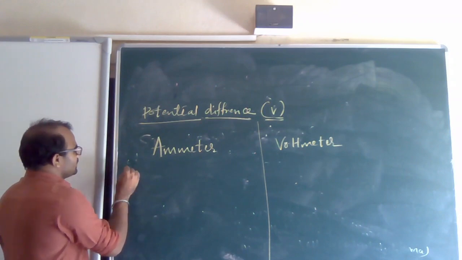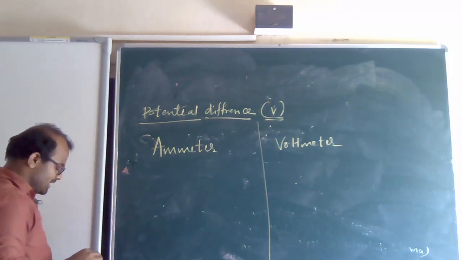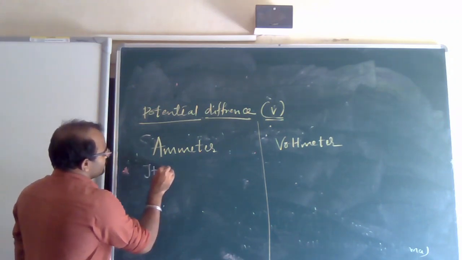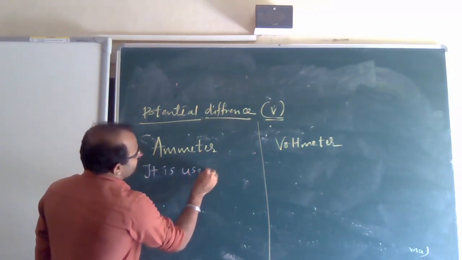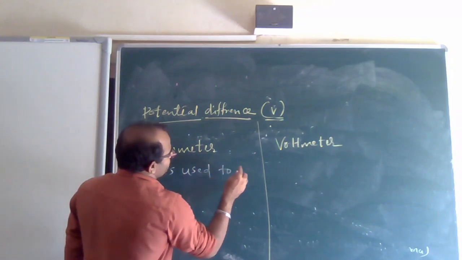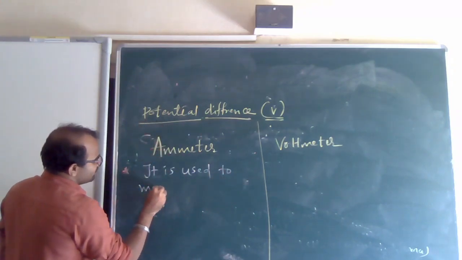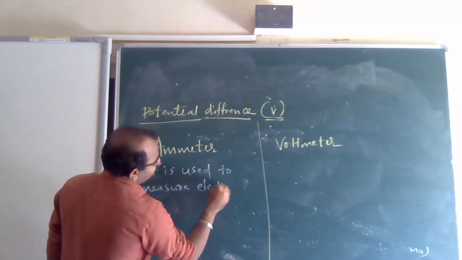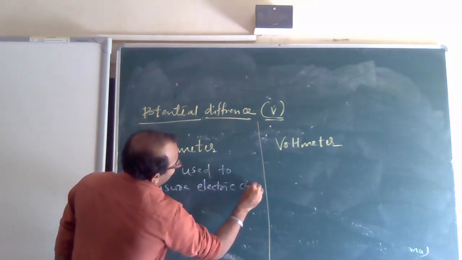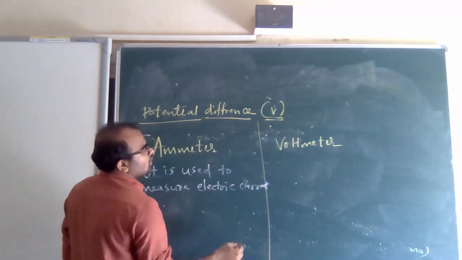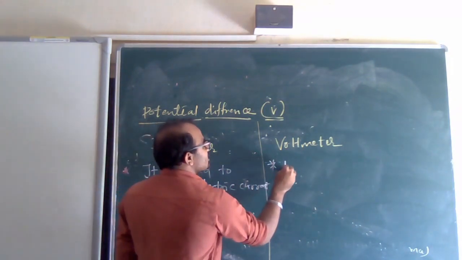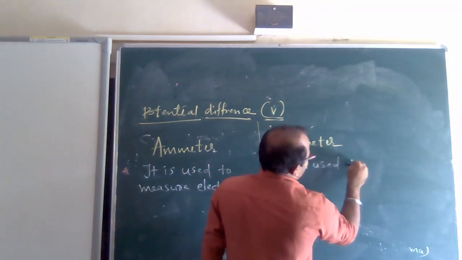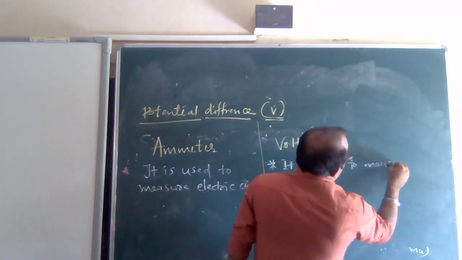What is an ammeter? I have already told you, it is used to measure electric current, right? Whereas a voltmeter is used to measure what?